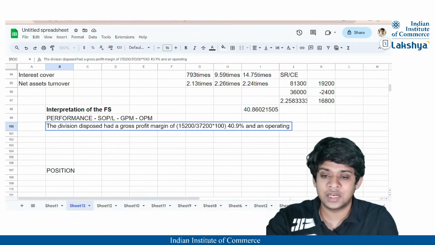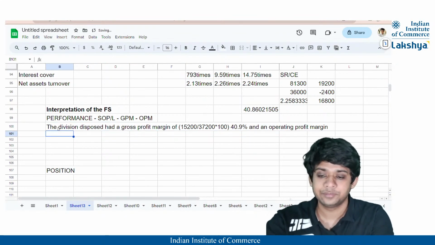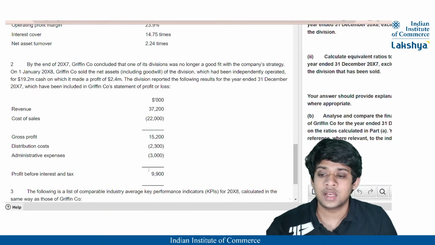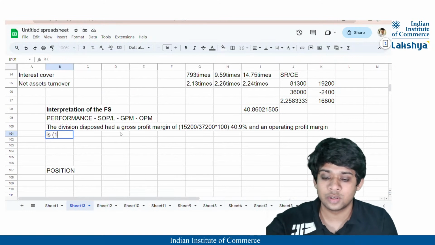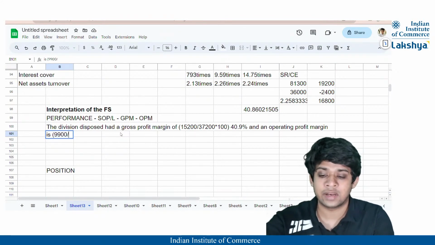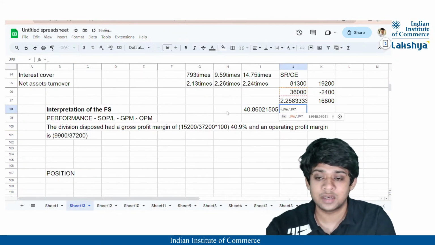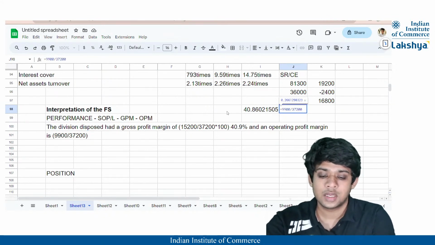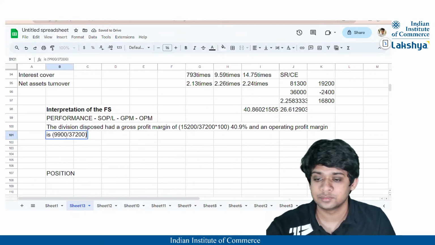And the operating profit margin is nothing but your operating profit of 9,900 divided by 37,200, into 100, which will give us a value of 26.6%.